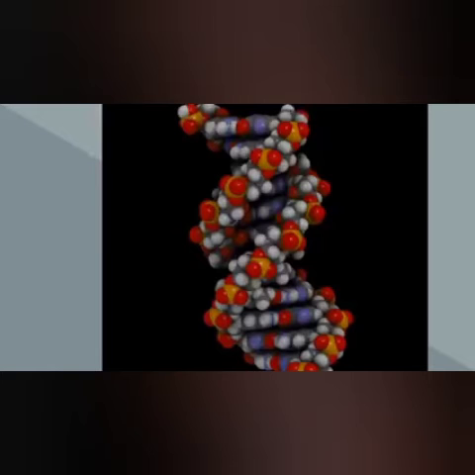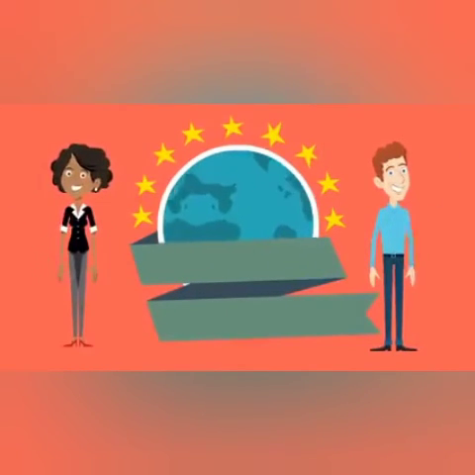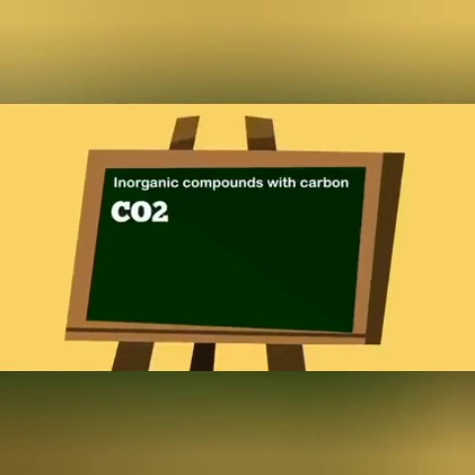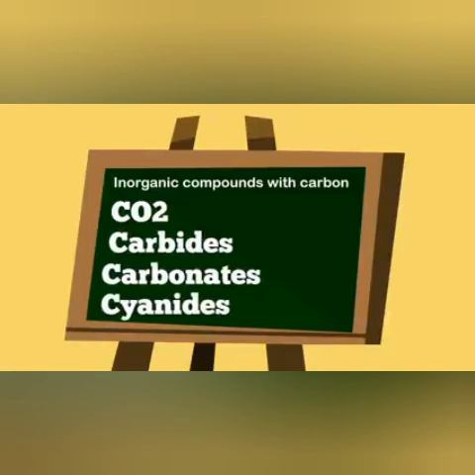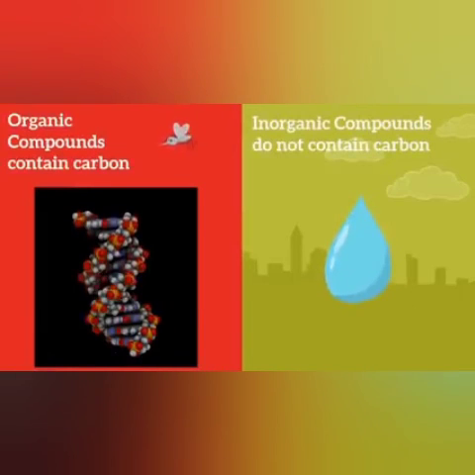Organic compounds can be very large and complex. A compound that does not contain carbon and is usually simple is called an inorganic compound. There are exceptions to this, such as carbon dioxide, and this would also include carbides, carbonates, and cyanides. But generally, inorganic compounds do not contain carbon. They also are simpler than organic compounds. So there we go. Organic compounds contain carbon. Inorganic compounds do not, except for the few exceptions.